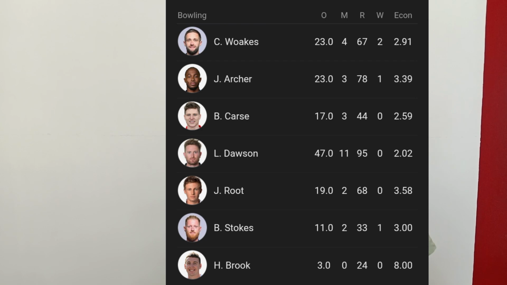Now let's look at the bowlers for England. Chris Woakes has 2 wickets, an economy of 2.91. Archer, 1 wicket, an economy of 3.31. Then Ben Stokes with 1 wicket and economy of 3. So India was 425 for 4. England was bowled out for 669. So it was a decent match. I mean, it's a draw, but both teams fought hard.